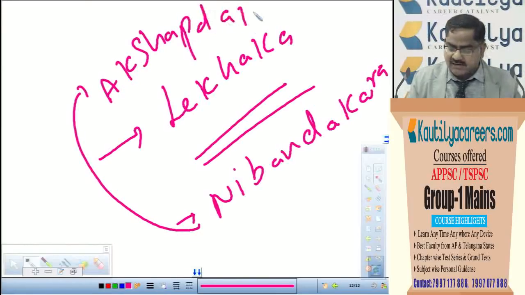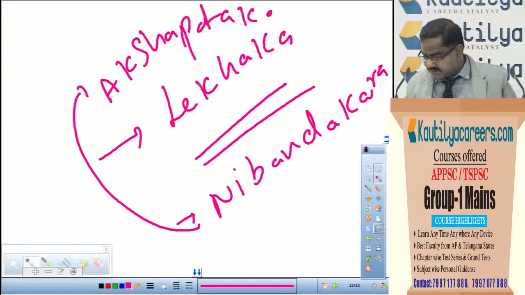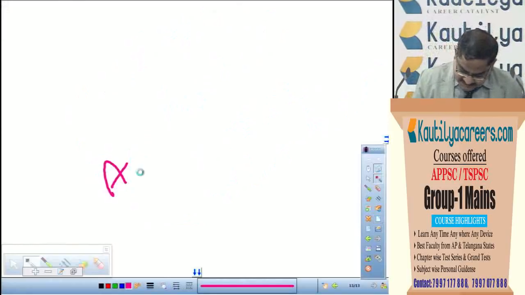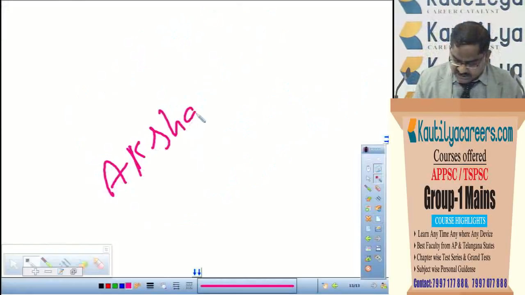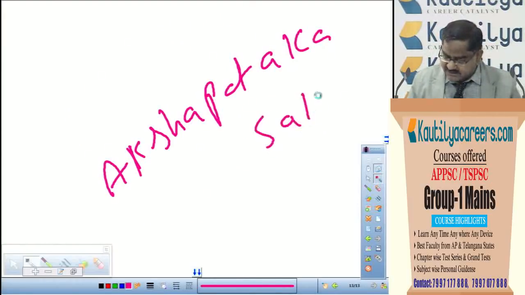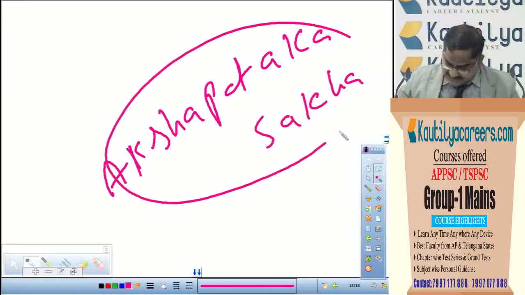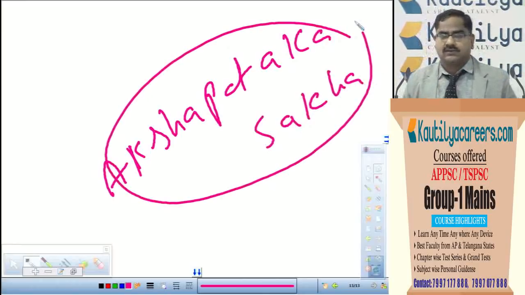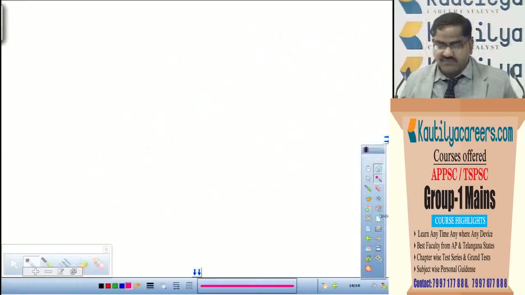Nibandhakara was also known as Akshapataka. The record office was generally referred to at the time as Akshapataka Saka.